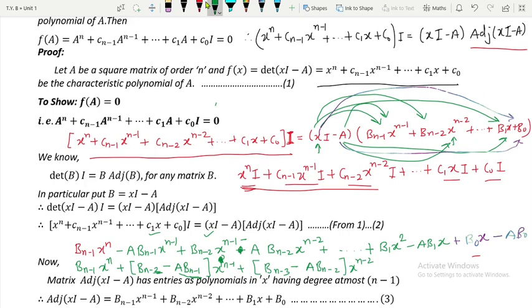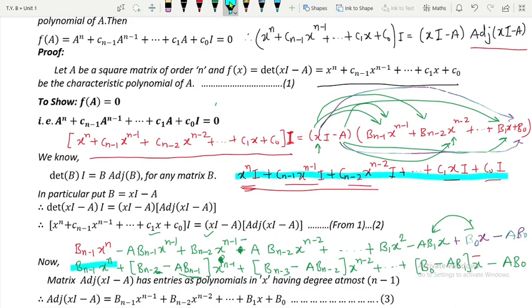This will be continued so on, plus what you will get here now. So what will be the coefficient of x? The coefficient of x we are going to get from these two terms. So it will be B_0 minus A B_1, it will be x, and at last you will be left with minus A B_0. So this is about the product on the right hand side. Now what we have to do is compare this left hand side with the right hand side. All the coefficients we have to compare.